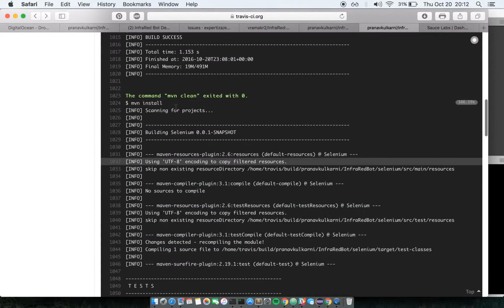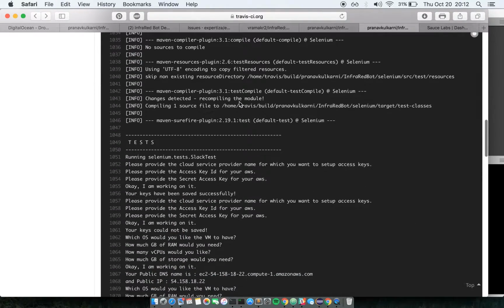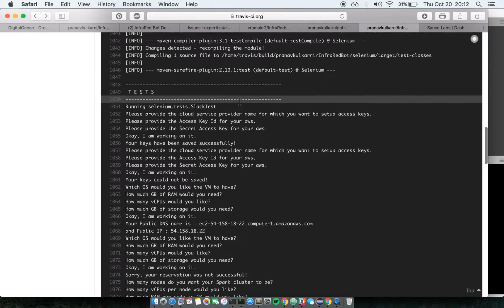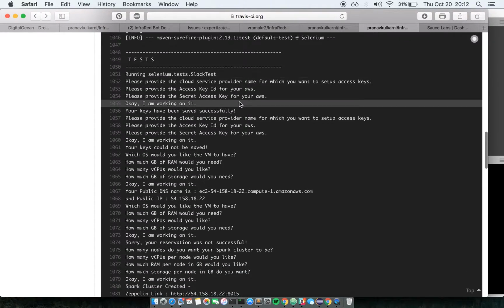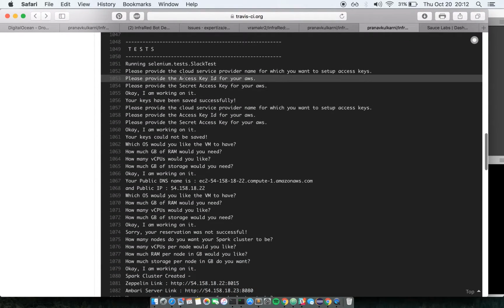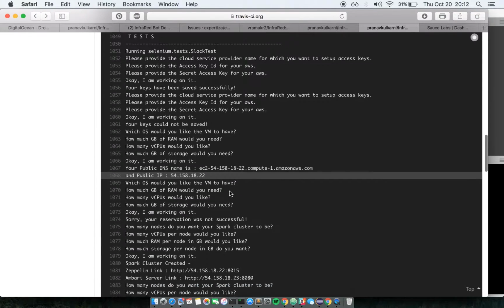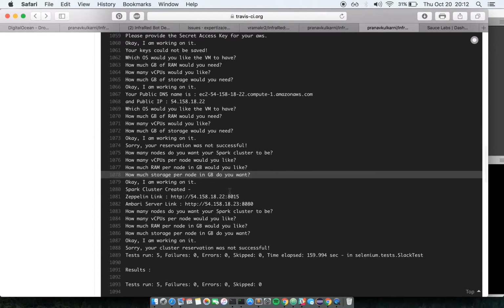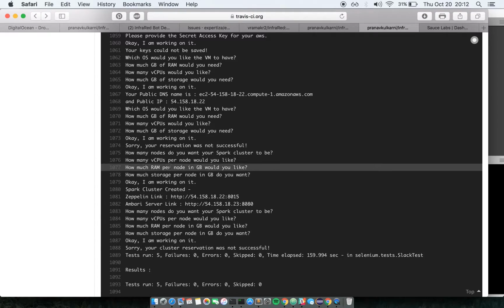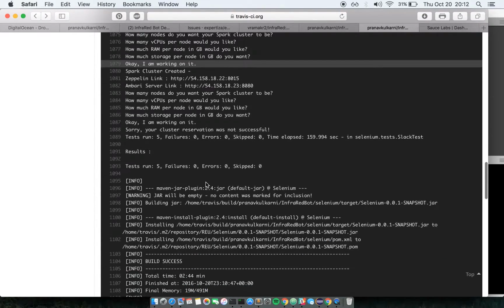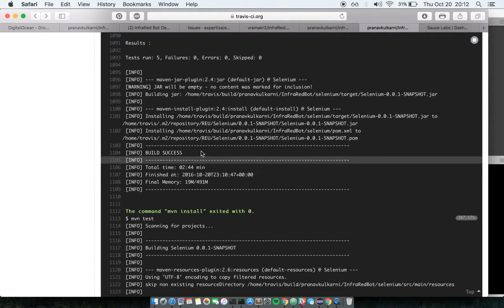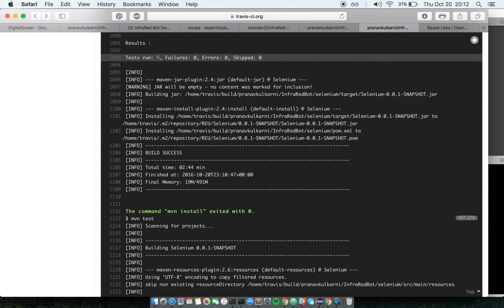So the first step the Travis CI tries to do is mvn clean, and after installing all the required plugins, it starts running the tests. This is the output from the bot, and as you can see here, all the tests have run successfully with 0 failures.